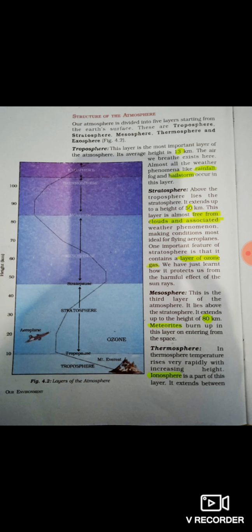The ionosphere is a part of this layer. What is the ionosphere actually? It extends between 80 to 400 kilometers. This layer helps in radio transmission. In fact, radio waves transmitted from the earth are reflected back to the earth by this layer.